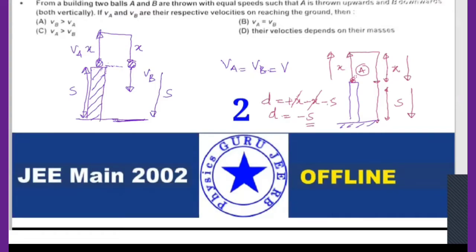Now the second body, directly thrown in a downward direction, what is the displacement traveled by it? Minus S. Now can you give a conclusion? When it is coming downwards here, acceleration a is equal to minus g. Here also, when it is coming downwards, a is equal to minus g. Here a time of descent, here also time of descent. Everything is the same. So with v equals u plus at, if you take displacement, both should have the same velocities. Am I right?